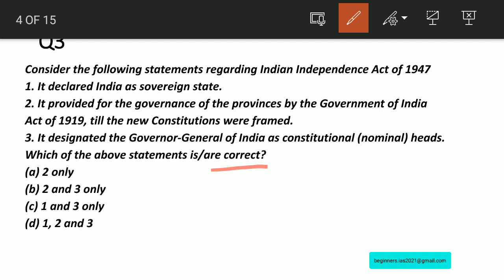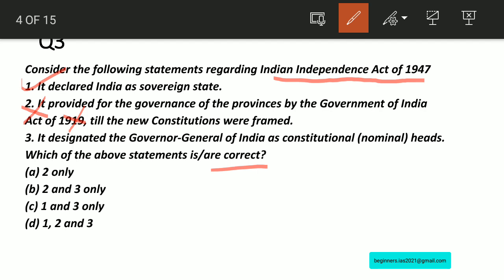If you take statement number 1, yes, this act, the Indian Independence Act, declares India as a sovereign state. This statement is correct. If you take statement number 2, the statement is wrong. Why is it wrong? Since it provided for the governance of the provinces by the Government of India Act of 1935, not 1919. Therefore, this statement is wrong. Till the new constitution was framed, the Government of India Act of 1935 would be followed. And then, if you take statement number 3, this statement is right.